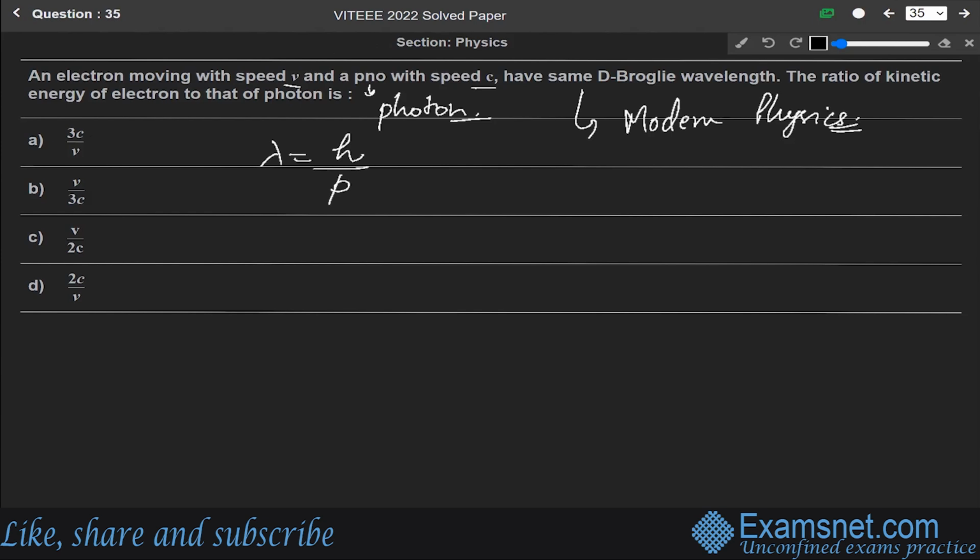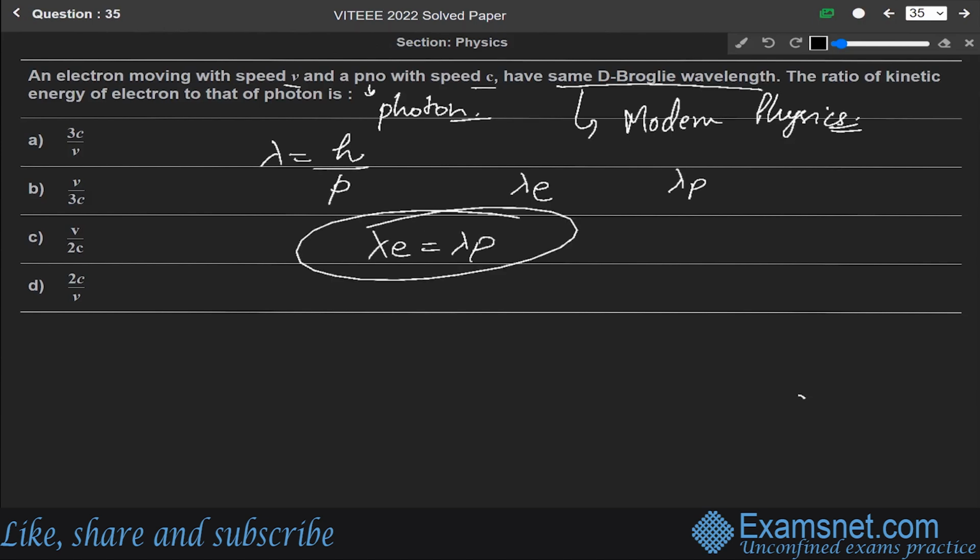Let us say lambda E is the wavelength of the electron and lambda P is the wavelength of the photon. Since they have the same de Broglie wavelength, lambda E will be equal to lambda P. Using this condition we can write h over PE equals h over PP, that of the photon.